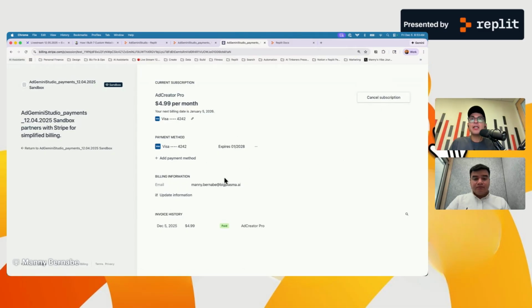I don't know how this could be easier. This is amazing. I'm so excited about this. I'm going to go back through all my apps and think about which ones I can monetize, which ones I can go to market with and start advertising for. I'm really excited about this.